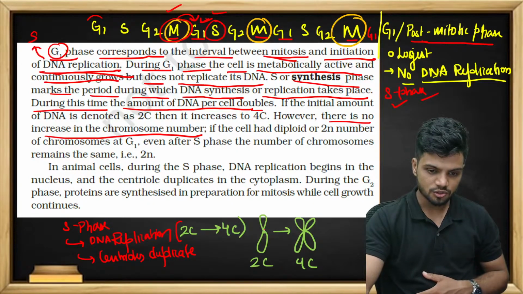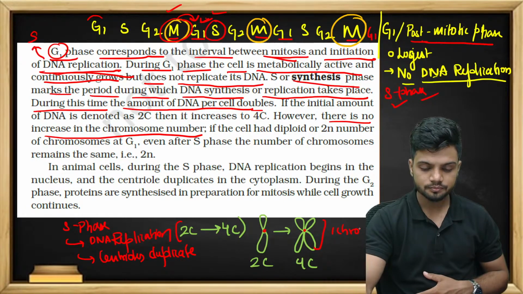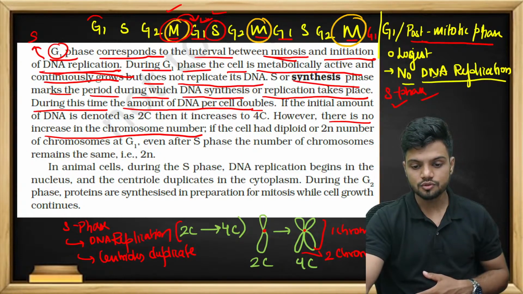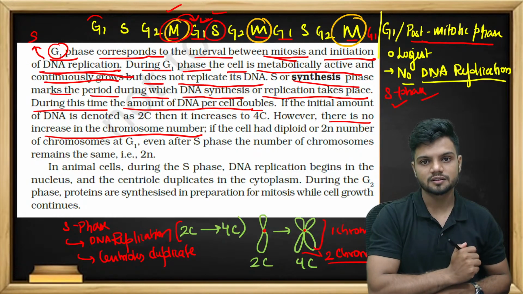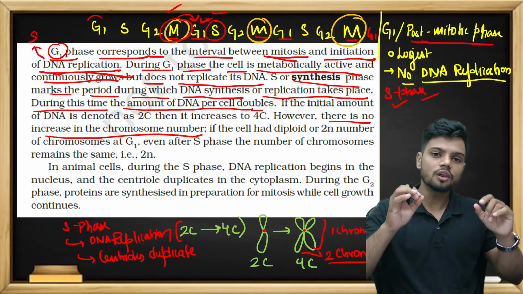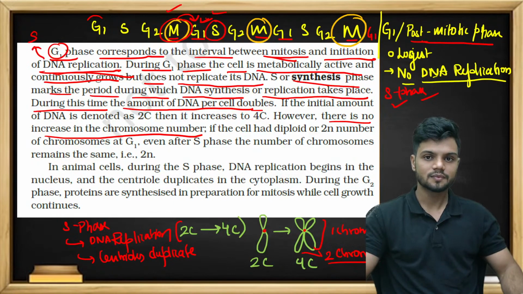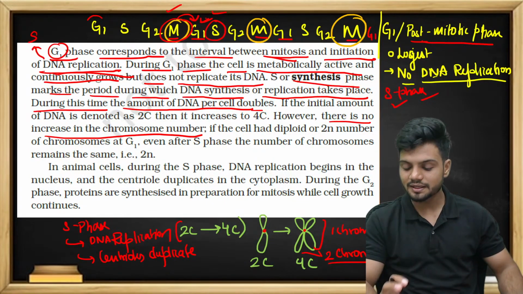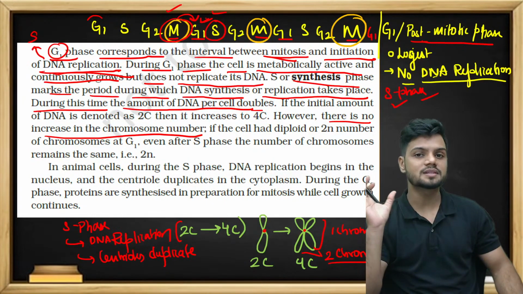See, this is also one chromosome. This also is only one chromosome. One chromosome with two chromatids now. That is the difference. One chromosome with two chromatids. So the number of chromosomes will always remain the same. Only the number of chromatids are increasing. The number of chromosomes will remain the same.